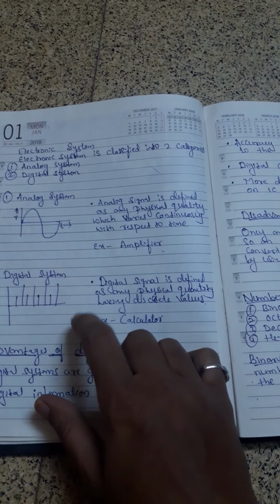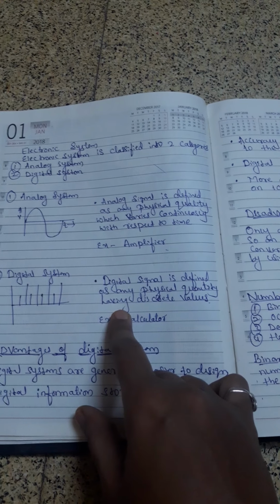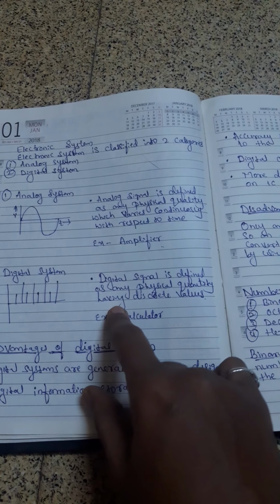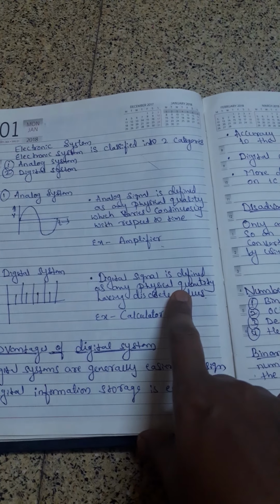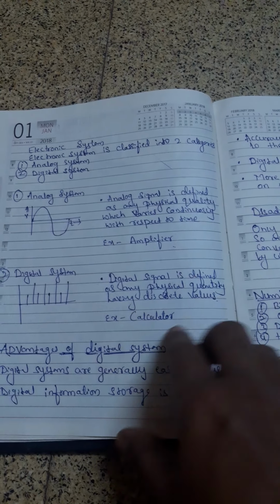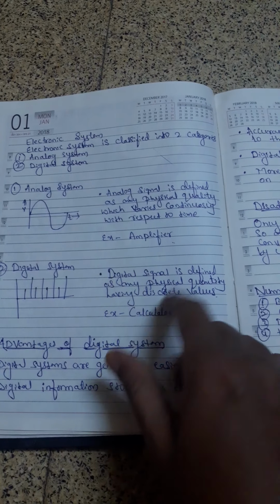Zero we consider as off, meaning no kind of process is carried out. And one is considered as power on, meaning some kind of process is in active stage. This is all about the digital system.